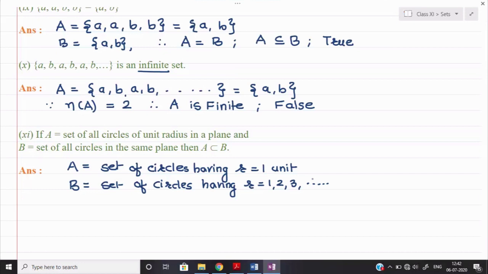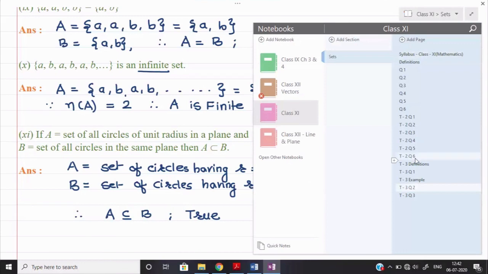So now you tell me, will all circles having radius 1 unit be a part of B or not? Definitely yes. So we can say that A will be a subset of B. Therefore the given statement is true.